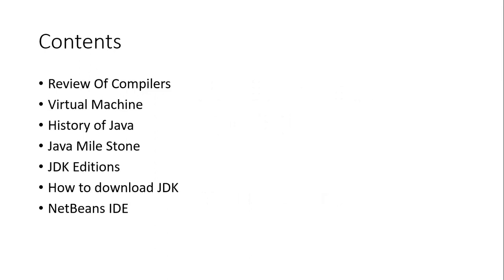These are the topics that we are going to cover today. First, let us review the details about compiler, and then we are going to see what is the need of virtual machine. This will be followed by the history of Java and the different milestones that Java has achieved. We will look at the different JDK editions, and finally we will see how to download JDK and then how to download the NetBeans IDE that we are going to use during programming.